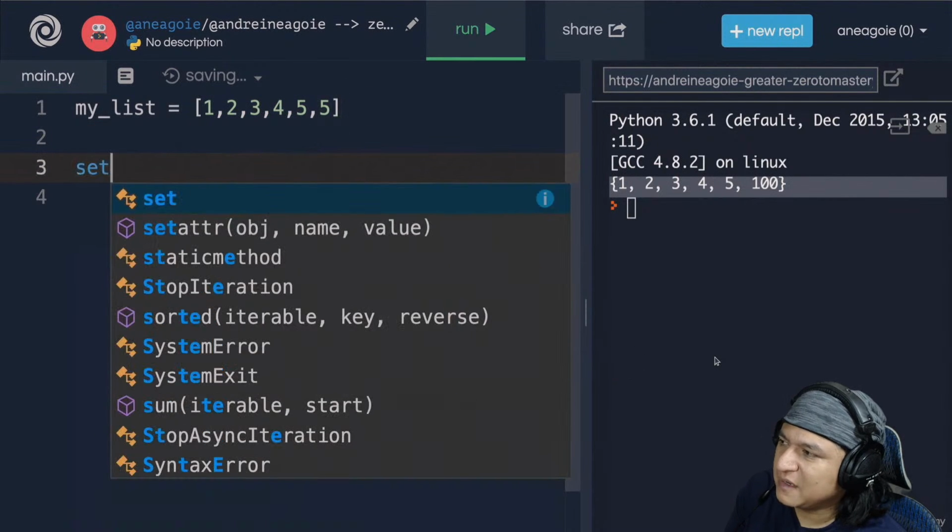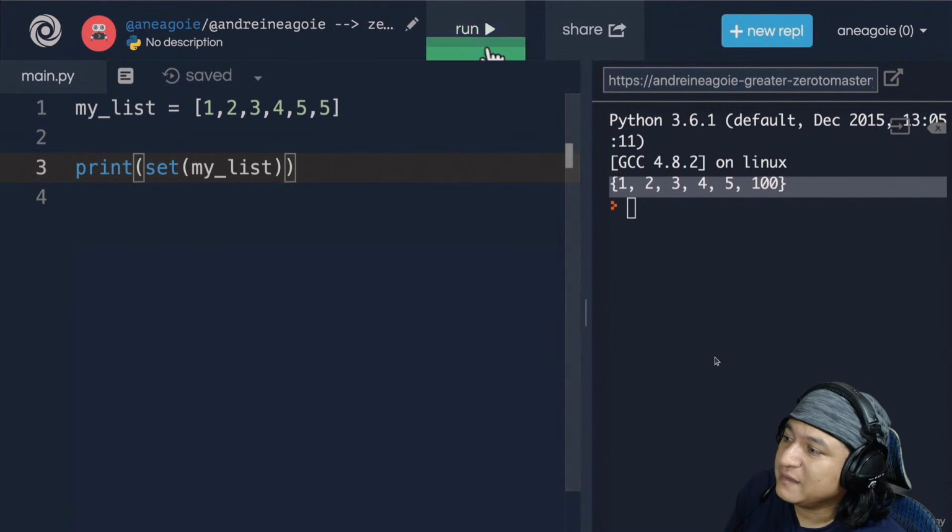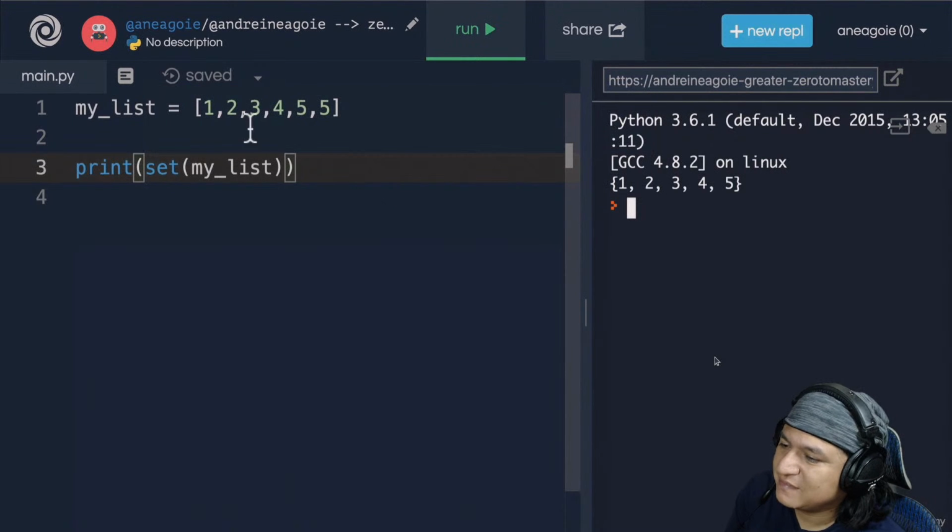Well, we've seen this before. We have a set function, and we simply wrap my list in that set. Oh. And let's print it out. And that's it. Check it out. We have formed a new set from a list.